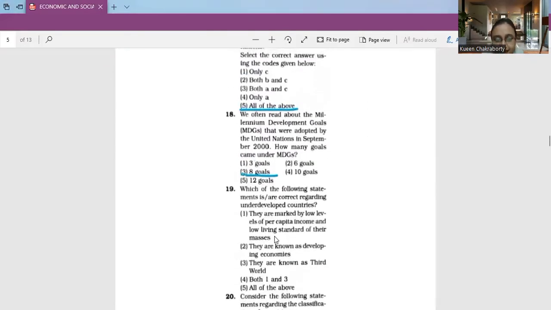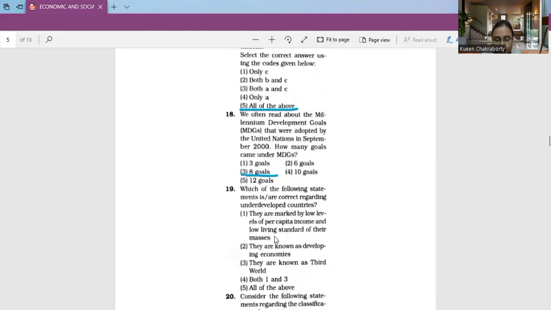Next, moving on to question number 19. Which of the following statements is or are correct regarding underdeveloped countries? They are marked by low levels of per capita income and low living standards in their masses. They are known as developing countries. They are known as third world countries.